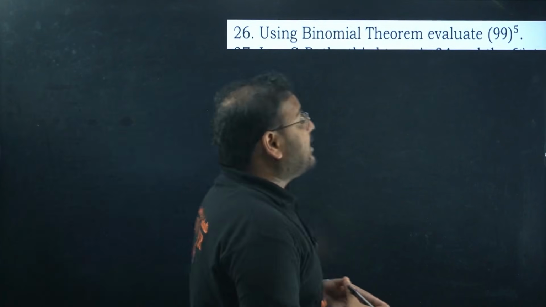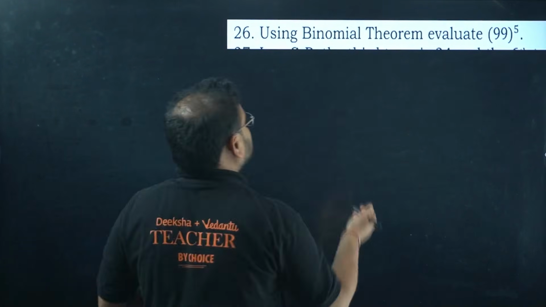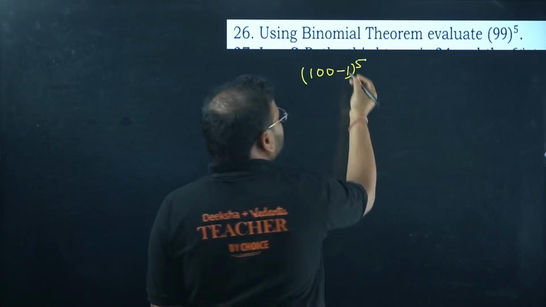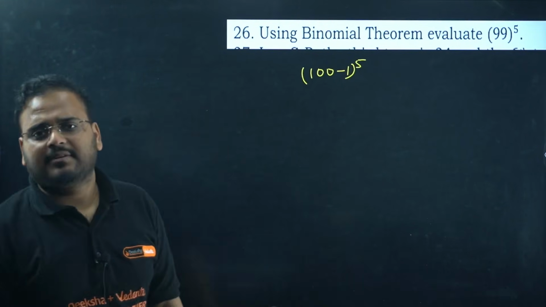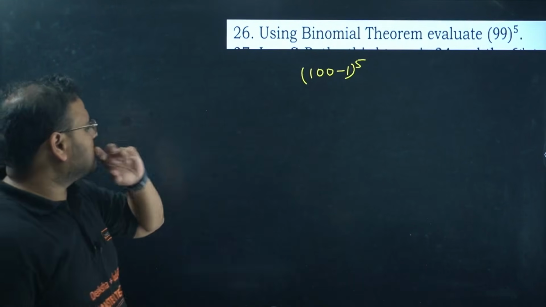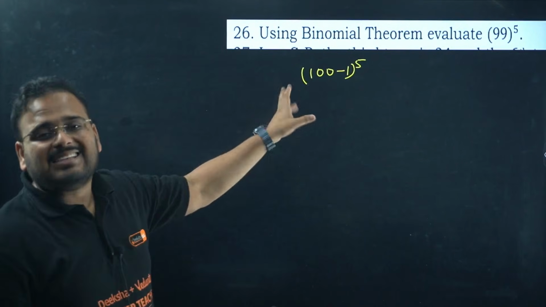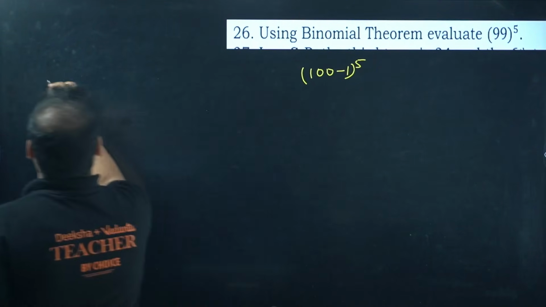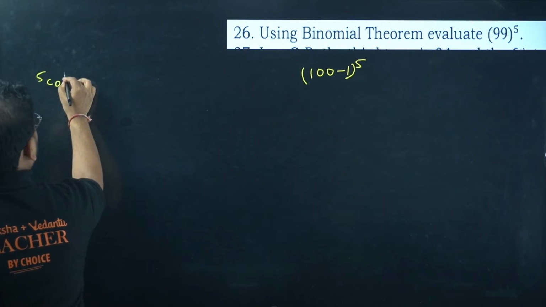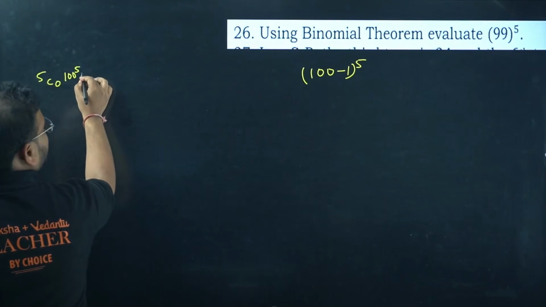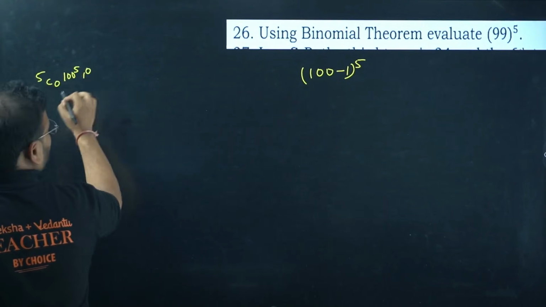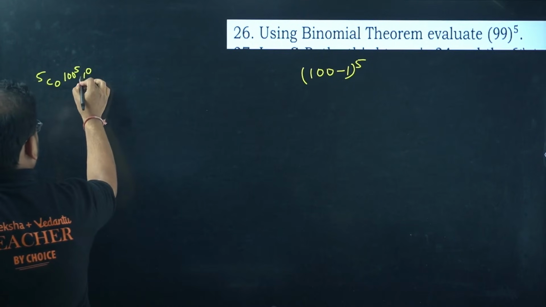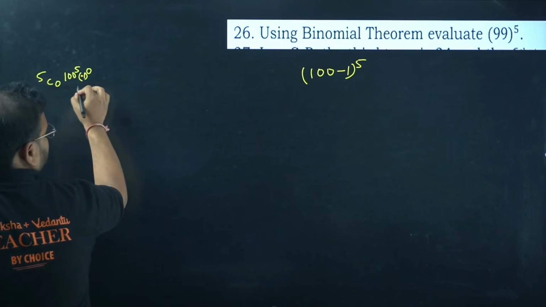26th. Using binomial theorem, calculate 99 power 5. Okay, sir. So difficult. Use it. 100 minus 1 power 5. Okay, very simple question. It becomes what? How do you write this? NC0 means 5C0. Remember, you'll have 5C0, 100 power 5 into 1 power 0. Okay, then you'll have minus 1 power 0, actually minus 1 power 0.